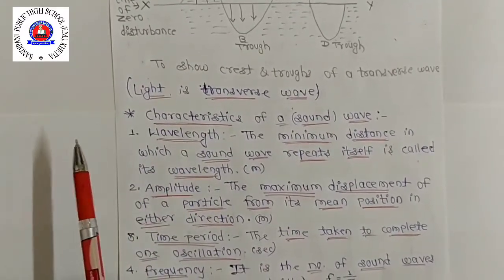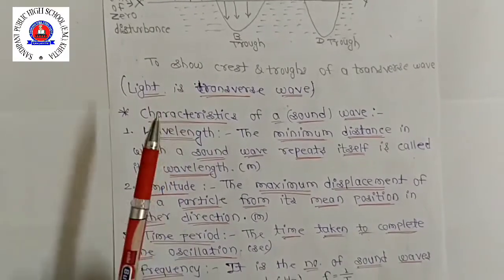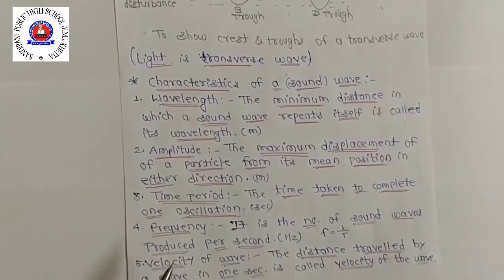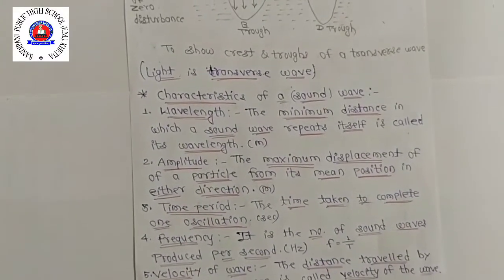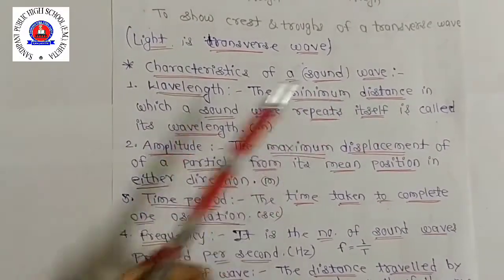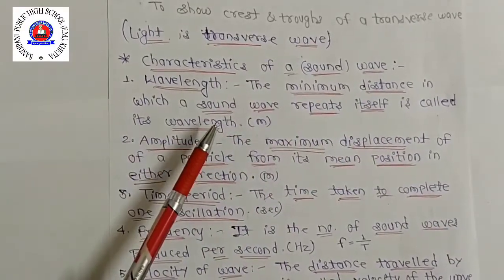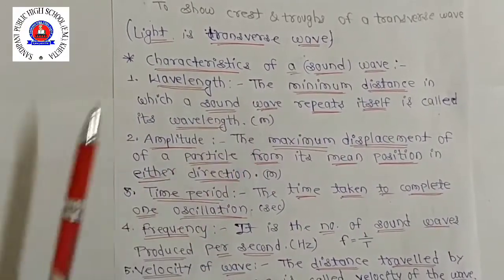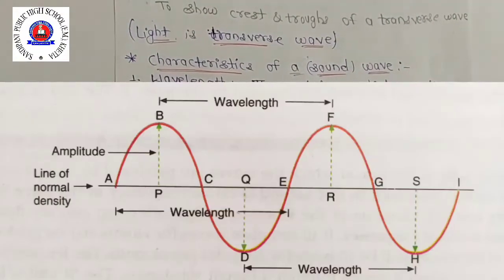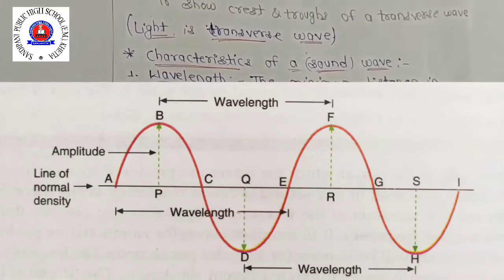A sound wave can be described completely by the 5 characteristics: wavelength, amplitude, time period, frequency, and velocity of wave. Okay. First, wavelength. The minimum distance in which a sound wave repeats itself is called its wavelength. Okay, and it is measured in meter. So in most simple word, it is the length of one complete wave. Means ये एक wave ऐसी complete करती है, that is called the wavelength.